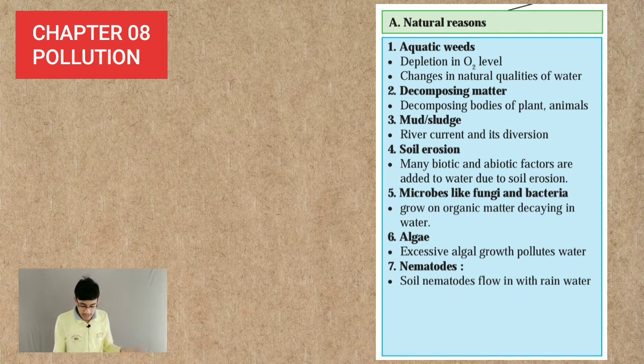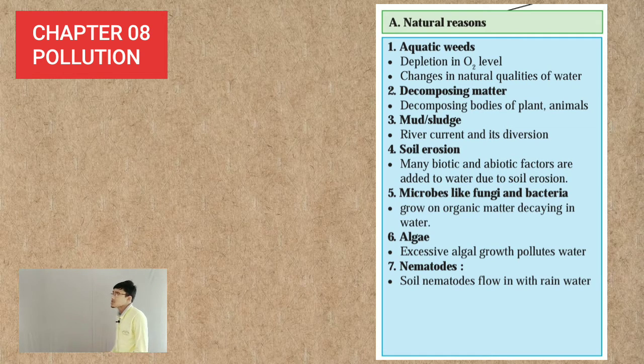Sixth reason is algae, as we have studied in the last lecture. Algae is a type of plant which grows on the layer of water bodies, on the layer of rivers, and this algae is again absorbing the oxygen from the water, and it is reducing the amount of sunlight that is entering the water body. So this algae is going to affect the aquatic life. Again, algae is contaminating the water.